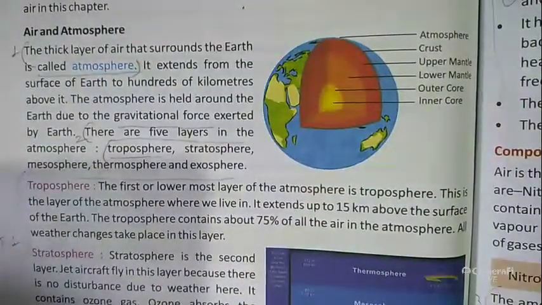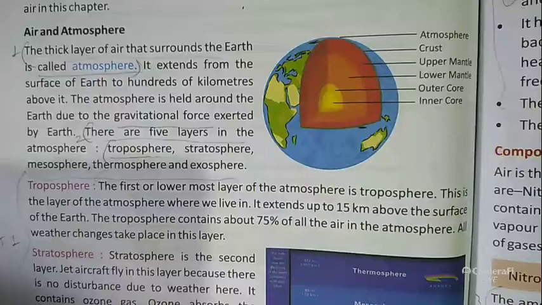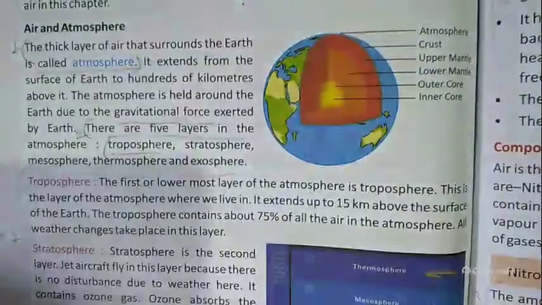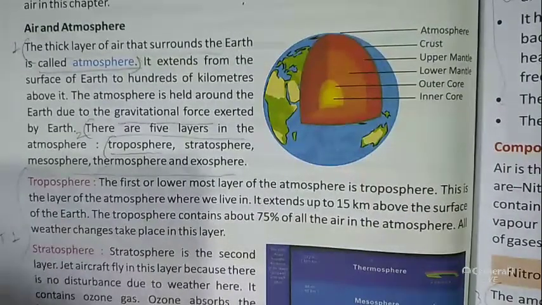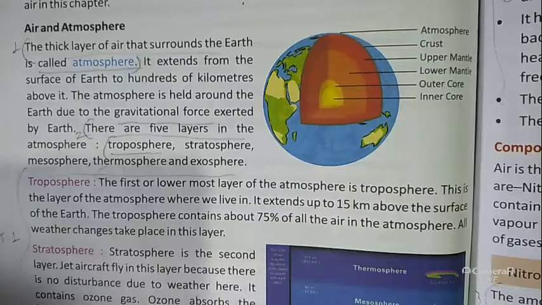Now we will discuss air and atmosphere. First, we all know that the thick layer of air that surrounds the earth is called the atmosphere. So here is the question: what is the atmosphere?